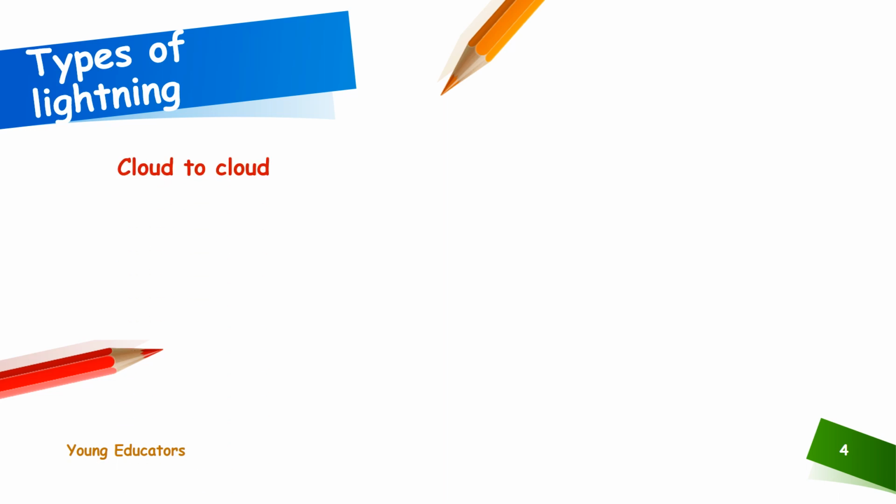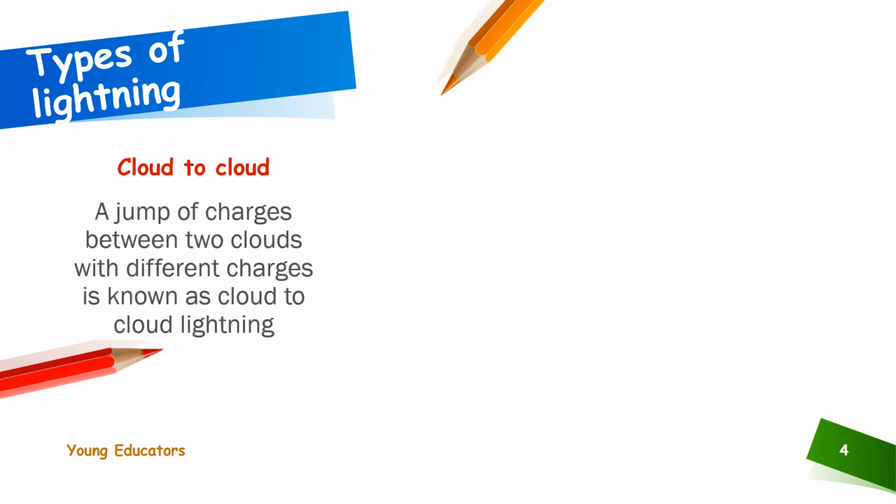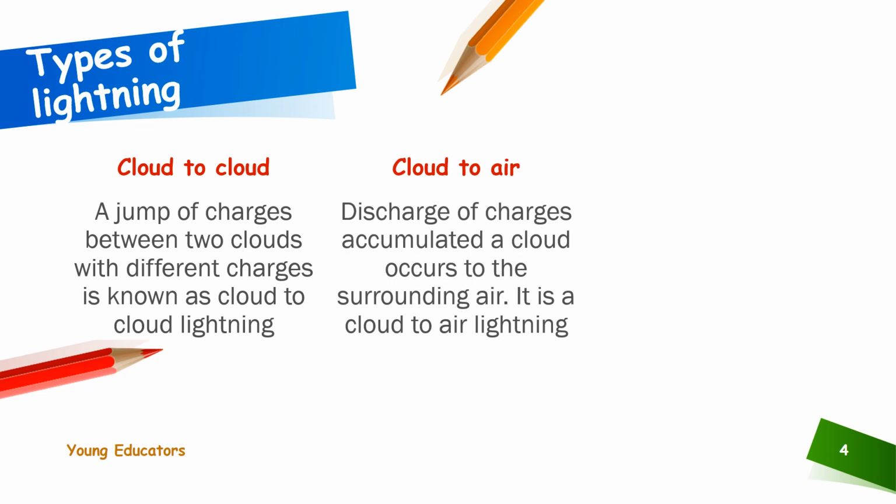Cloud to cloud lightning: a jump of charges between two clouds with different charges is known as cloud to cloud lightning. Cloud to air lightning: discharge of charges accumulated in a cloud occurs to the surrounding air.